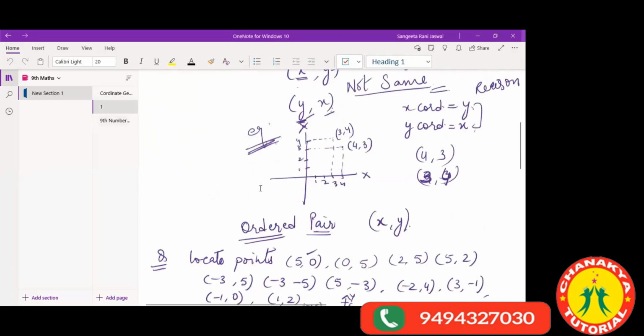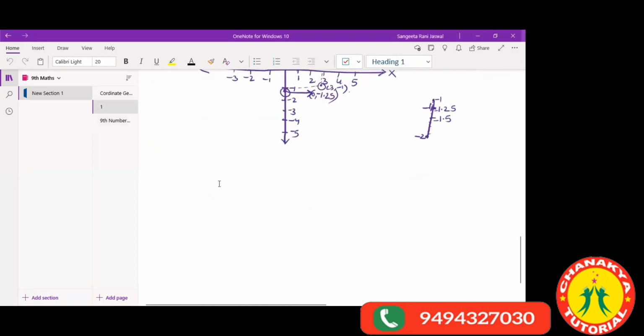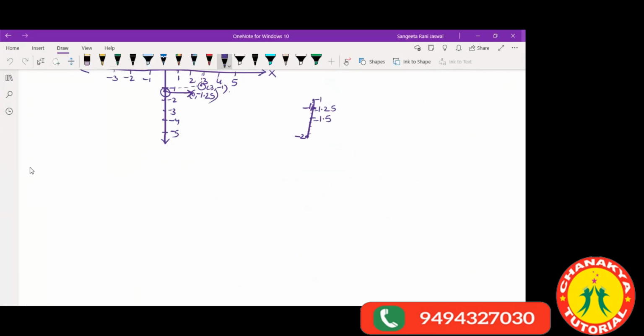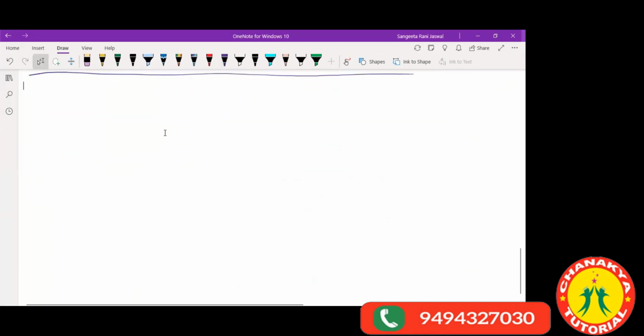This was the previous day's work. I'm doing below this only. Just draw a line here. Now, the next concept is number system.